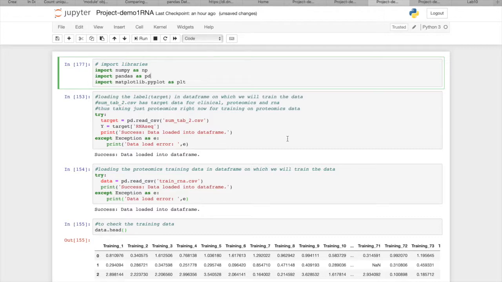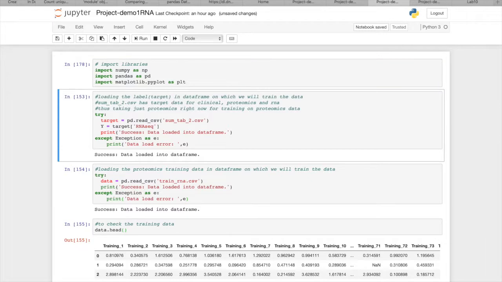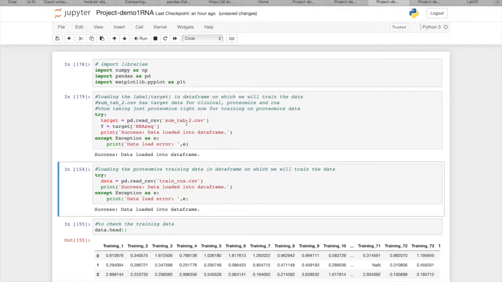First would be random forest and second would be clustering, where we will be using the features which are most important, which we will obtain from random forest classifier. First step would be importing all the important libraries and then importing the sum tab 2, in which the target, which is the label, is there.